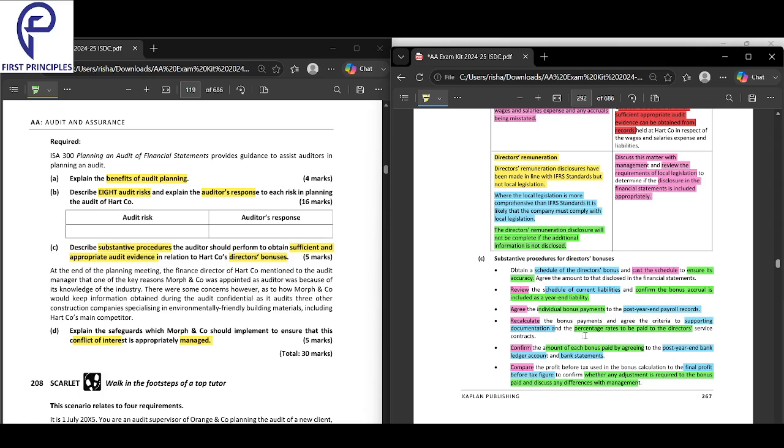Next, review the schedule of current liabilities. You get a list of current liabilities, look there and confirm the bonus accrual is included in the current liabilities. That's all. So when you tell a junior to review, he asks, sir, where should I review? The schedule of current liabilities. What am I looking for? Whether the bonus is included or not. That's it.